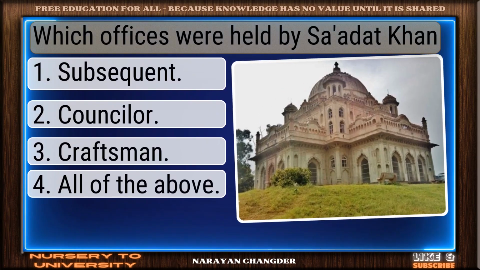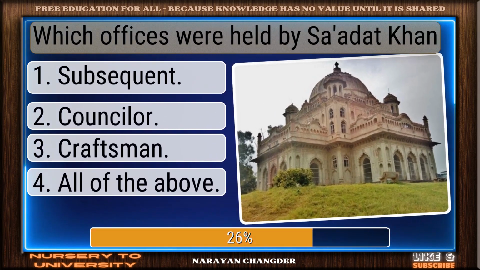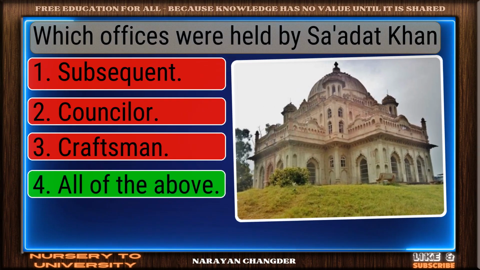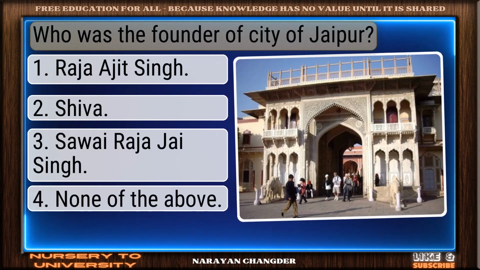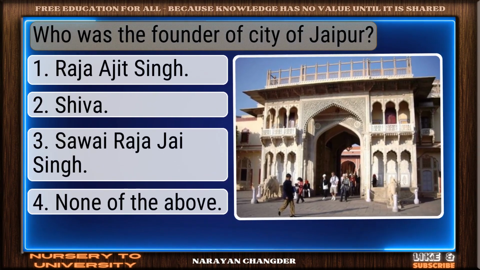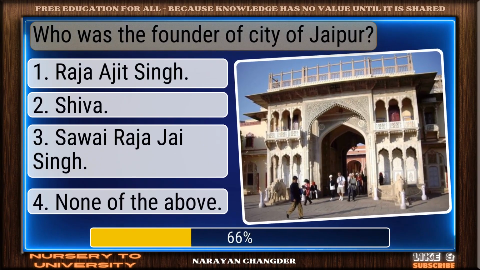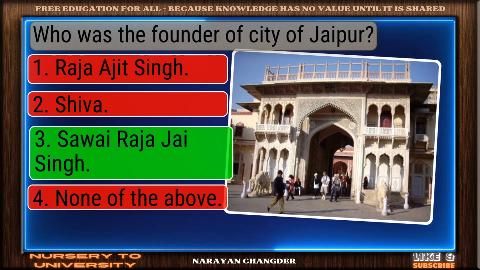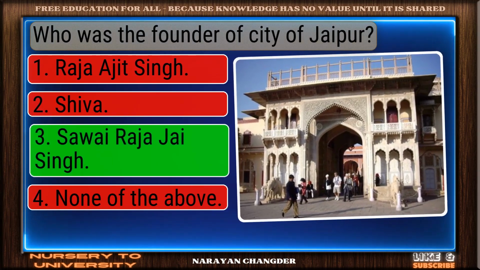Which offices were held by Sadat Khan? Well done. All of the above is the right choice. Who was the founder of city of Jaipur? You're right. Raja Jai Singh is the correct answer.